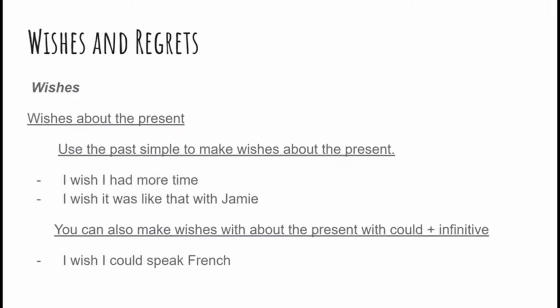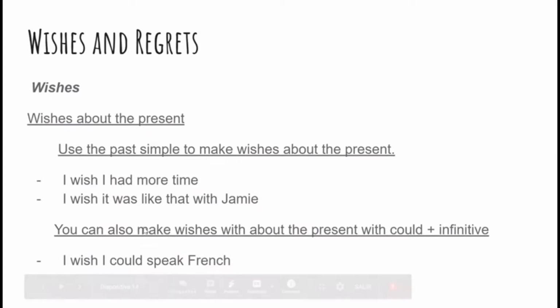Wishes about the present. Use the past simple to make wishes about the present. I wish I had more time. I wish it was like that with Jamie. Like I said before, I wish I had more time. You cannot get more time. So we can see clearly here the real situation. I wish it was like that with Jamie. Well, it's not likely that this person will have the same with Jamie.